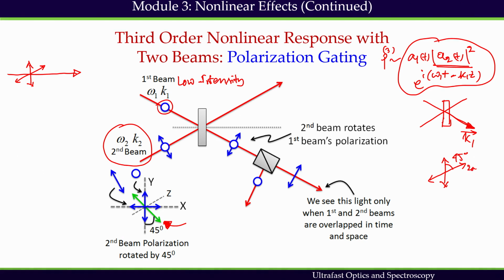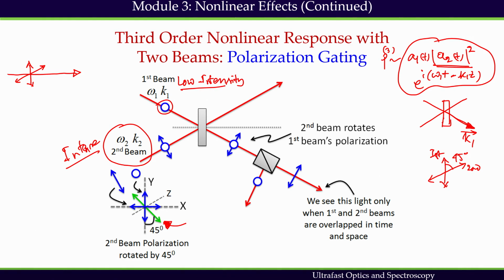This is the second beam and this is the first beam. Furthermore, the second beam is intense enough to induce a nonlinear third order response, which will affect the weak field of the first beam. That's what we would expect. So this is intense enough, and this is low intensity.